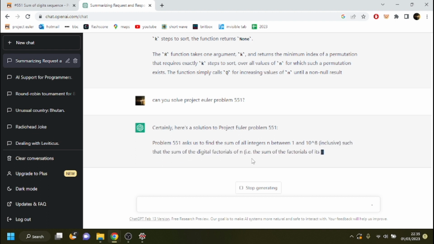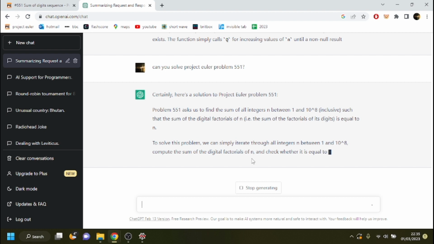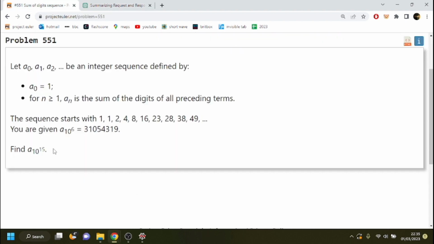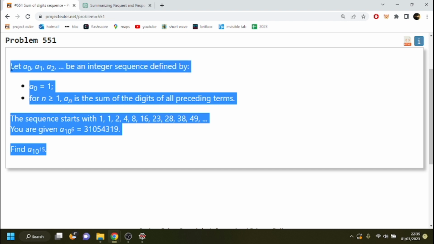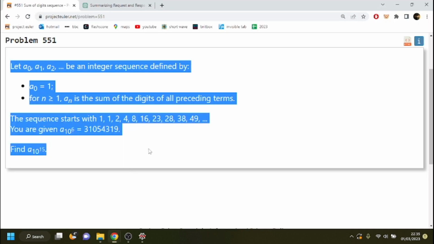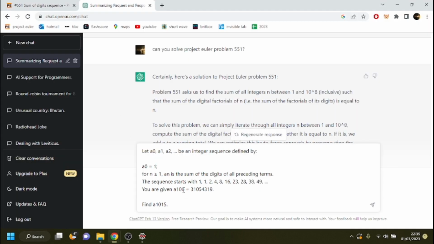No, hang on. This is incorrect. The wrong problem again. So yeah, not very good at the old attention to detail, ChatGPT. I'm not sure what's going on there. Right, let's copy the problem in, change that to 10 to the power of 6, and that to 10 to the power of 15.